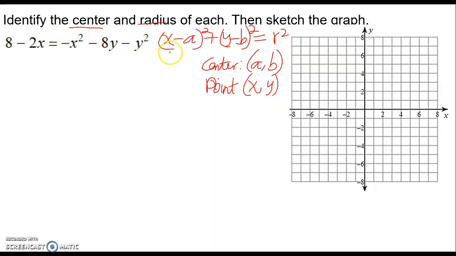So always write it as your outline for writing an equation, or from here you can know the center. The center of the circle is going to be your a and b, the point (a, b). And then (x, y) is going to be any point on the circle. So what we need to write an equation of a circle is just a and b, or from here we can see the radius.